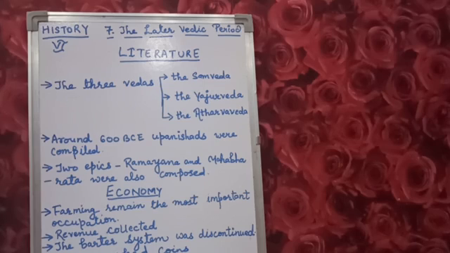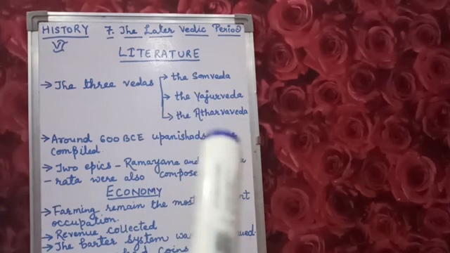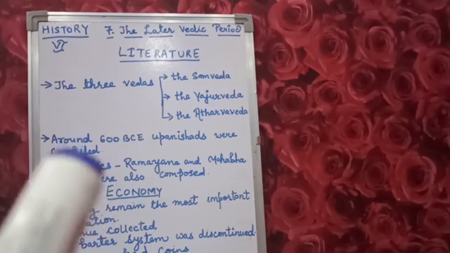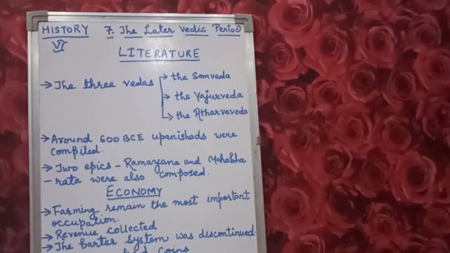Now let's see about Atharvaveda. The Atharvaveda contains chants and spells to ward off danger, diseases and defects. Clear? Now, it was the time around 600 BCE when Upanishads were compiled, as they focused on the importance of right beliefs and knowledge.